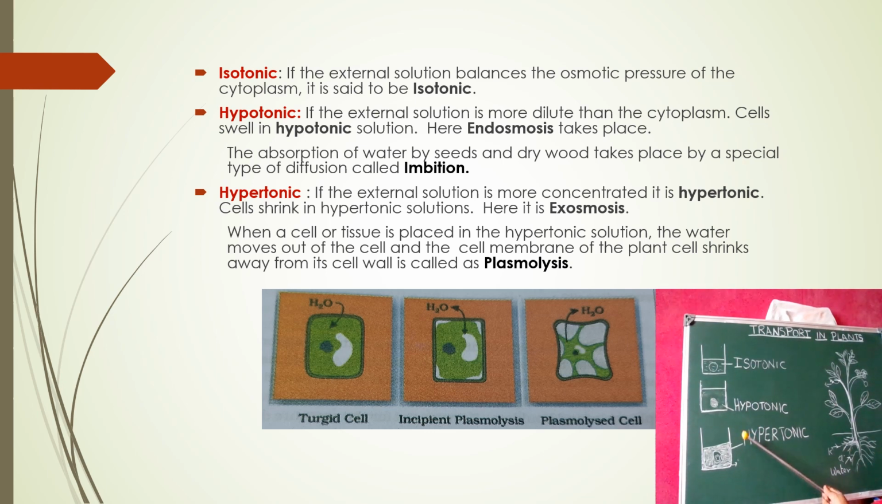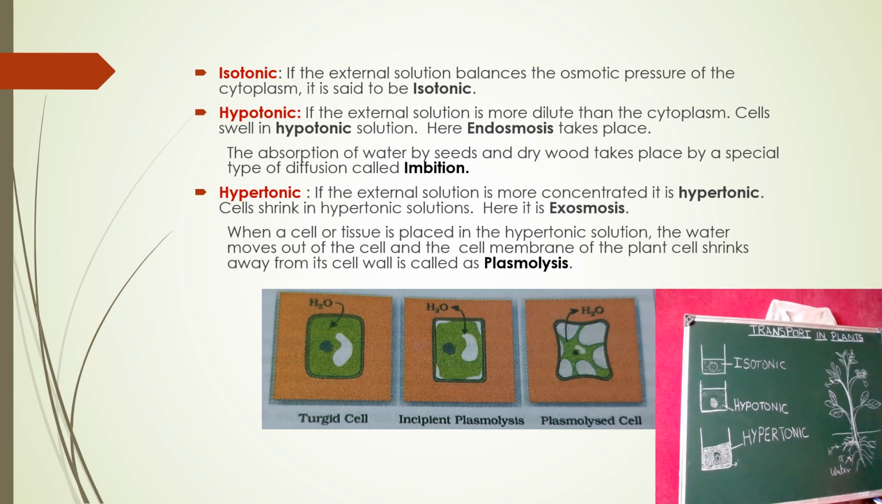If a cell is placed in a hypertonic solution, the cell shrinks, and exosmosis takes place. That is the movement of water coming out, called exosmosis. When a cell or tissue is placed in a hypertonic solution, water moves out of the cell, and the plant cell membrane shrinks away from its cell wall; this is called plasmolysis. Here imbibition can take place in hypotonic, but in hypertonic, plasmolysis takes place.